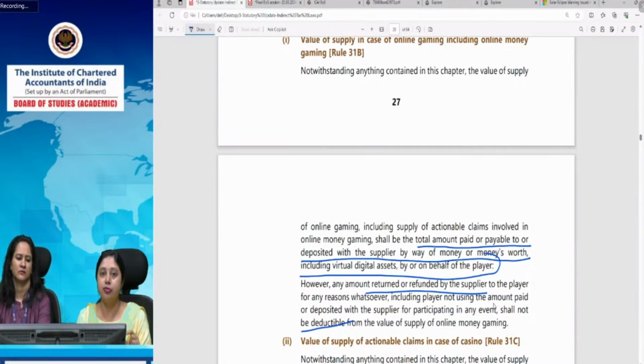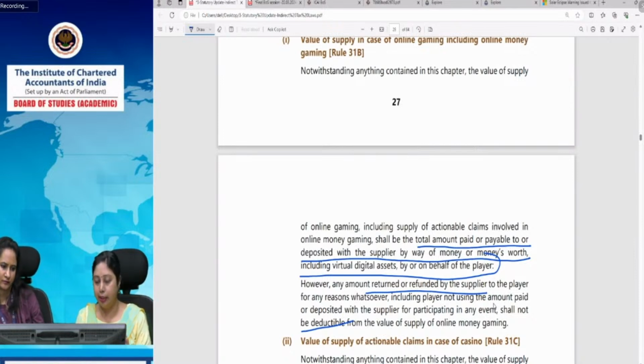That means this 5,000 rupees which I have deposited in my wallet for playing that online game initially. I have not paid anything right now, but I have deposited that amount with the online gaming company. That is the value of supply for the online gaming. So tax will be charged on that amount. Whatever the person is winning will not be the value.